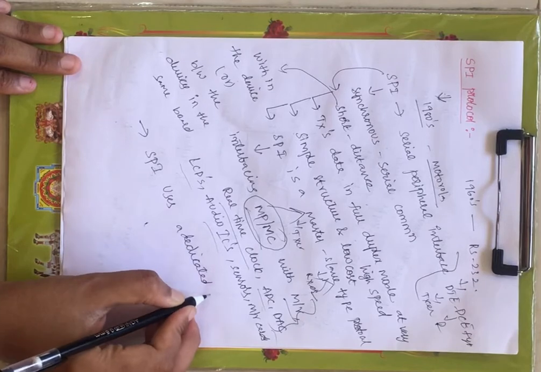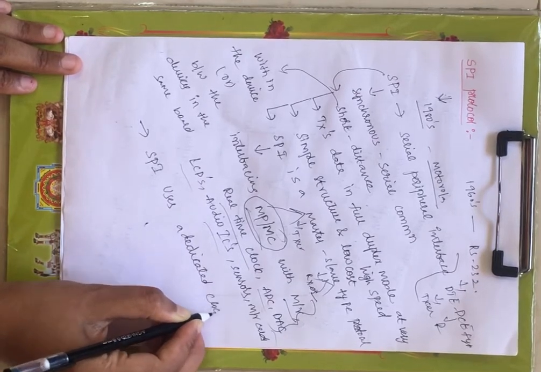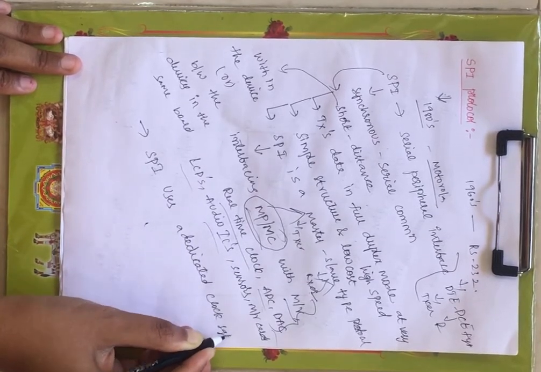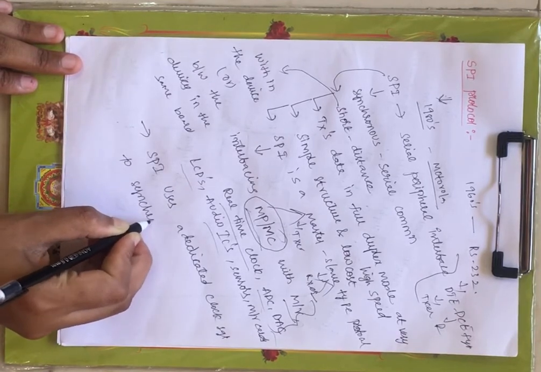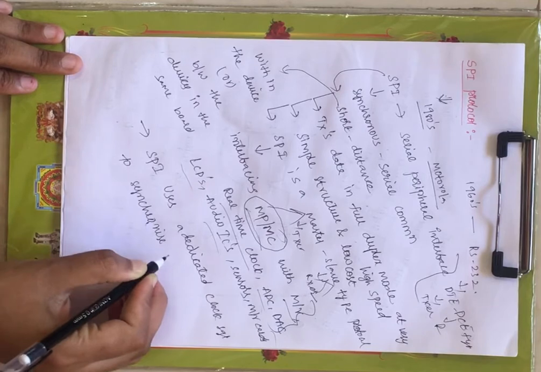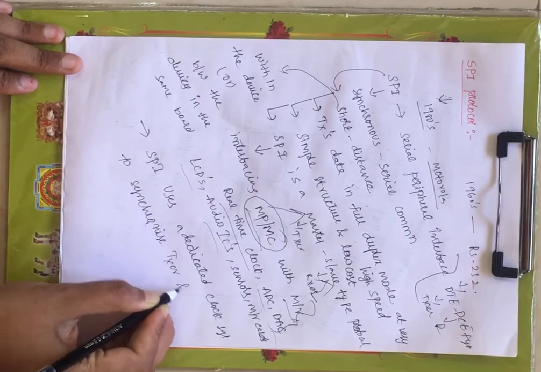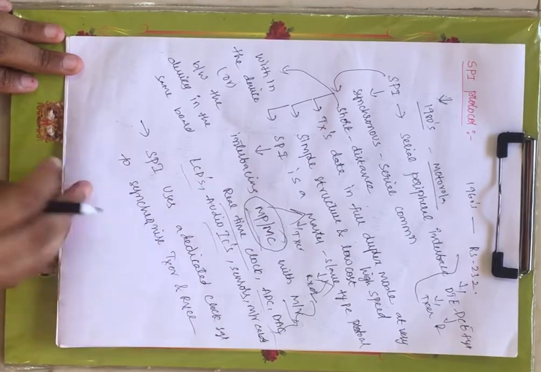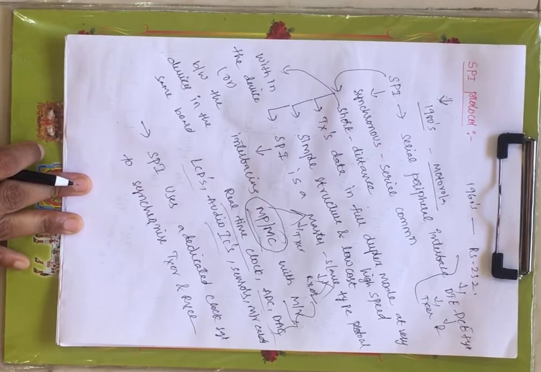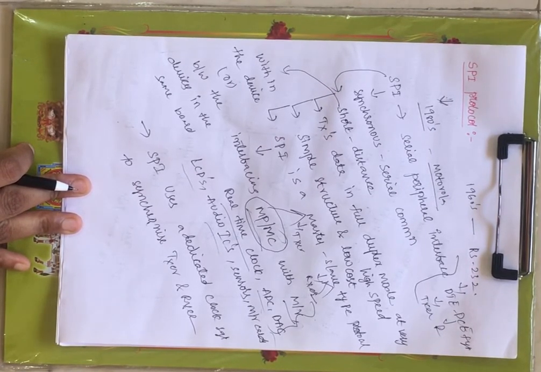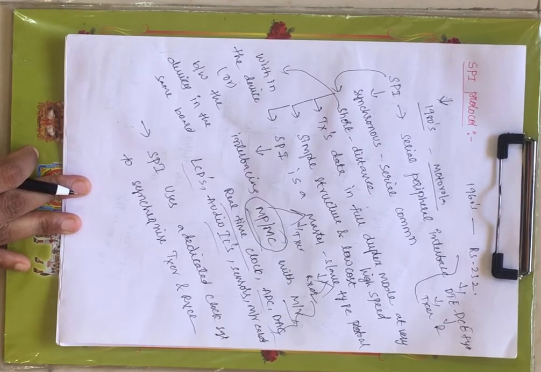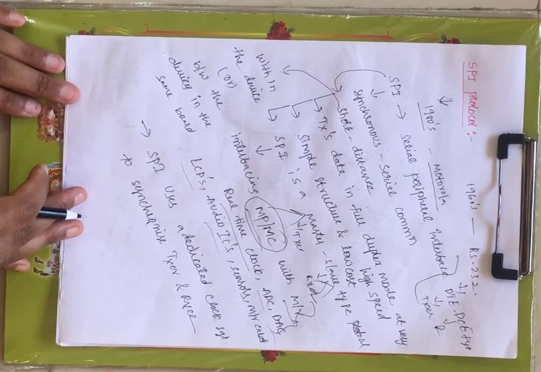That's why SPI uses a dedicated clock signal, a particular clock signal, to synchronize your transmitter and receiver. Since it supports synchronous communication, synchronization should be maintained between your transmitter and receiver. For that purpose, we are maintaining a dedicated clock signal for your transmitter as well as receiver, right?